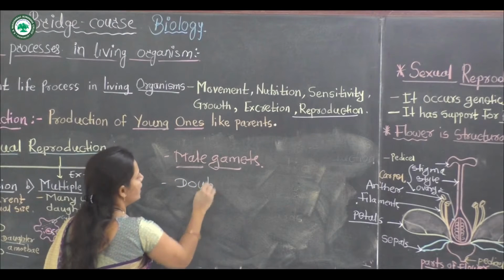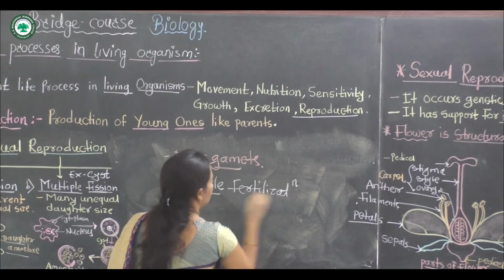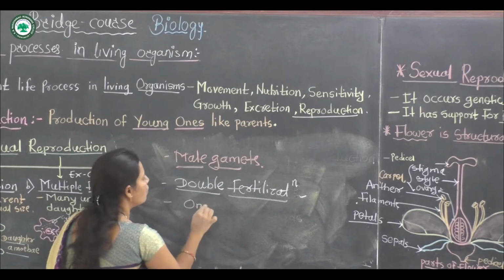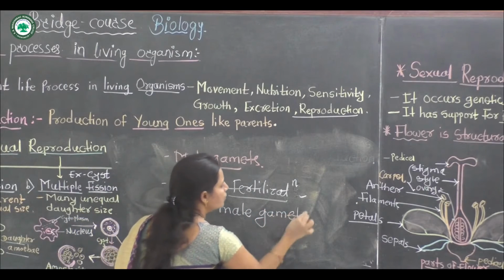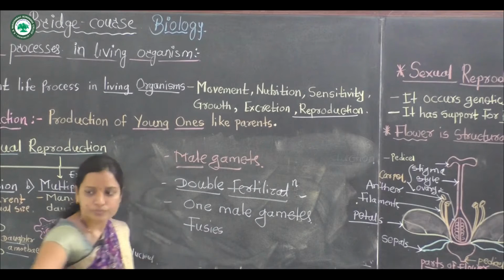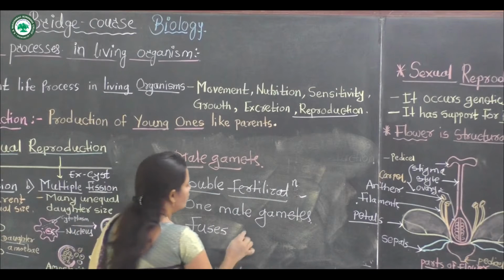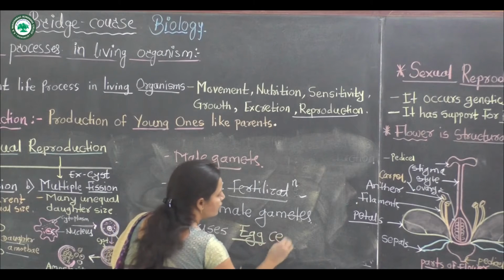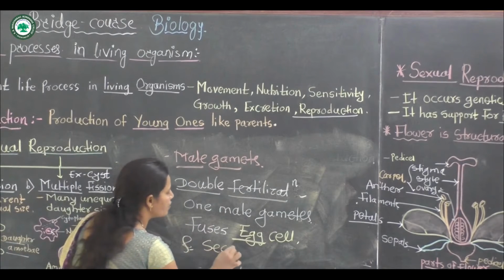What is double fertilization? Double fertilization means one male gamete fuses with the egg cell, and another male gamete fuses with the secondary nucleus.